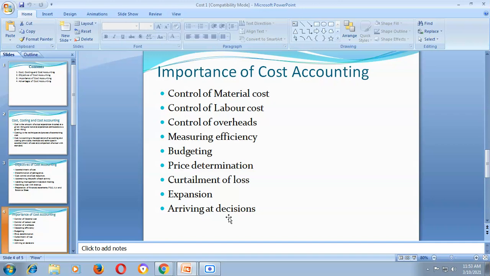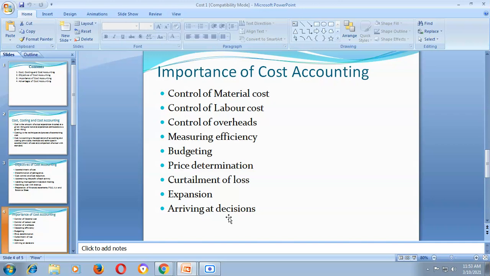Another importance of cost accounting is to control the labor cost. It can be controlled if the workers complete their work within the standard time, and also by reducing the labor turnover and idle time. What is standard time?